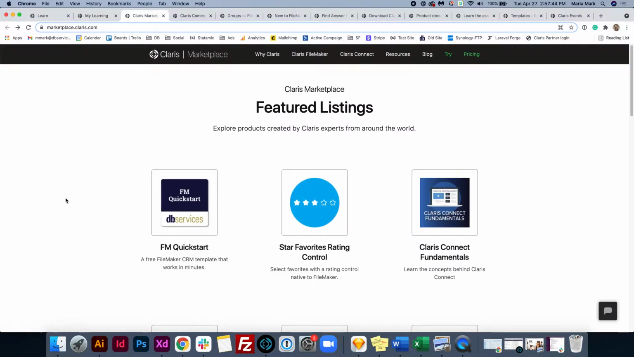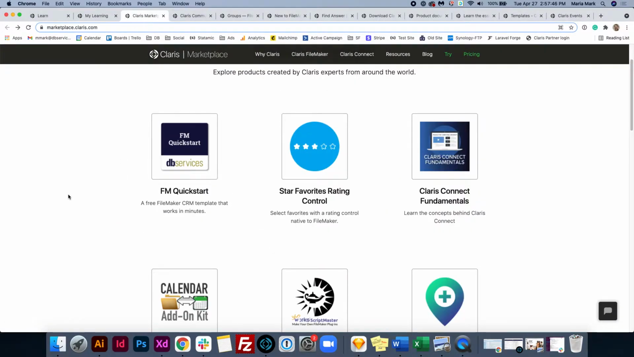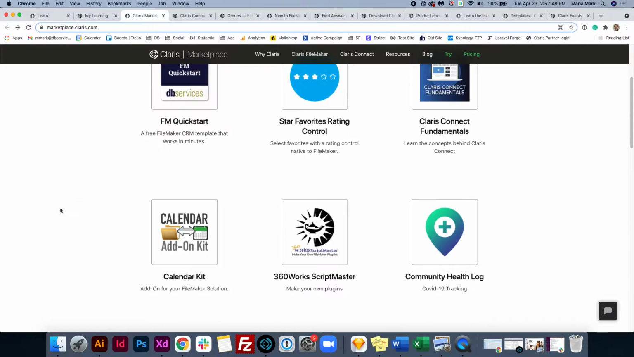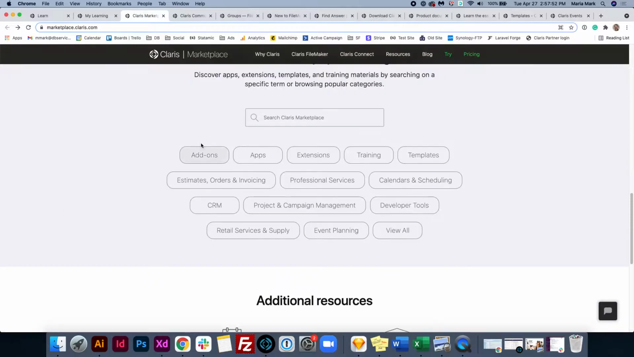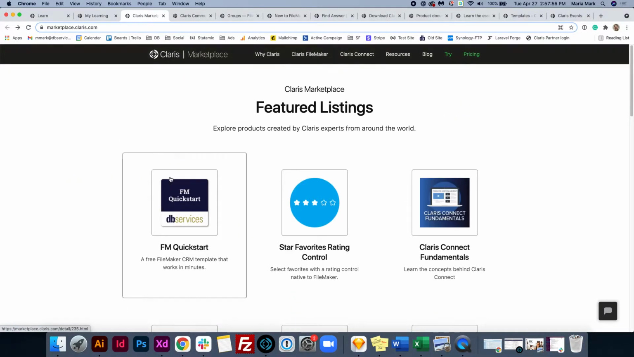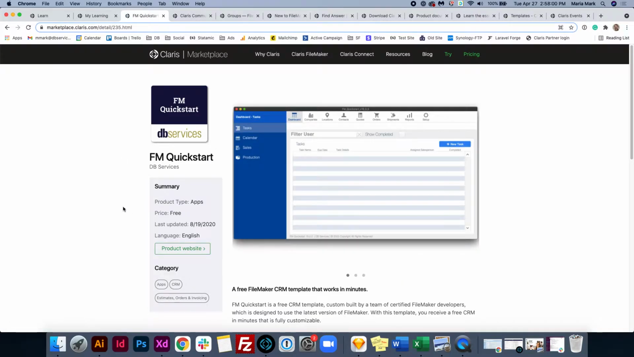So now we'll look at Claris Marketplace. This is a great place to find apps and templates created by experts. You can look through the featured listings, or you can search by different keywords or categories. We'll go ahead and click on this template that DB Services created called FM Quick Start.